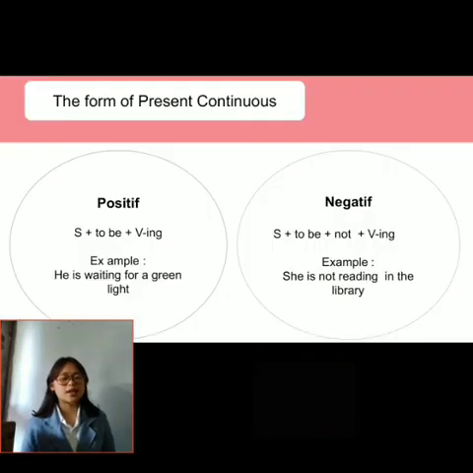The first one, to make a positive sentence in present continuous, the formula is subject plus to be plus verb plus ing. For example, he's waiting for a green light. Then, to make a negative sentence, the form is subject plus to be plus not plus verb plus ing. For example, she is not reading in the library. So the difference between positive and negative here is only the use of not.